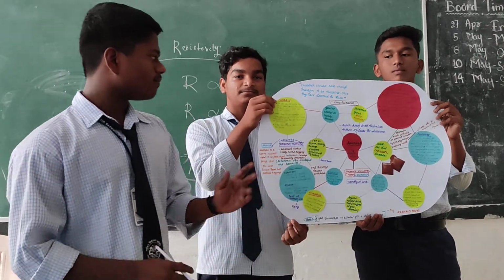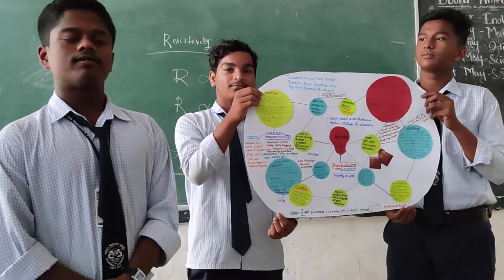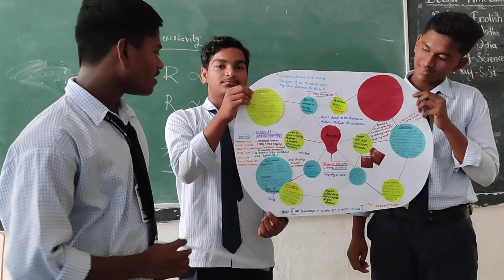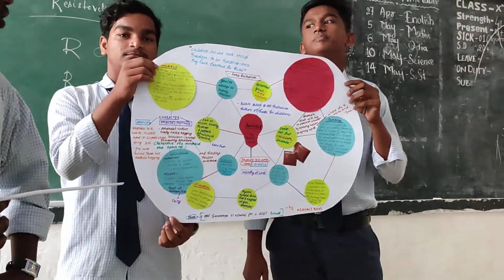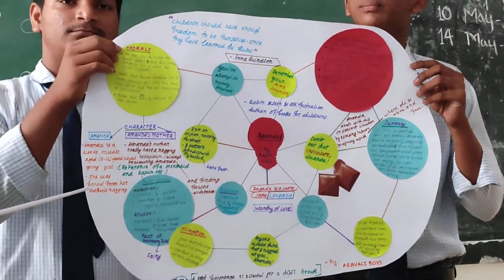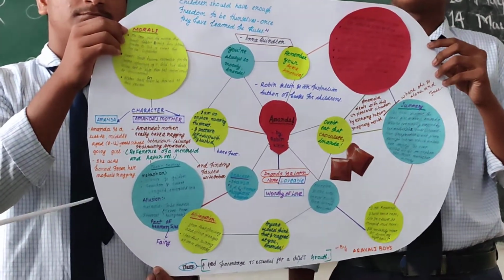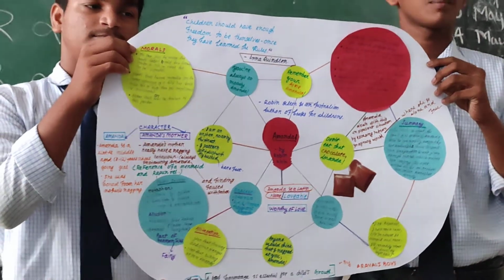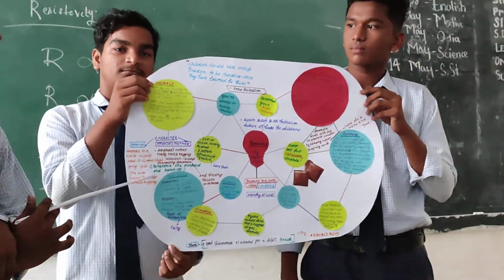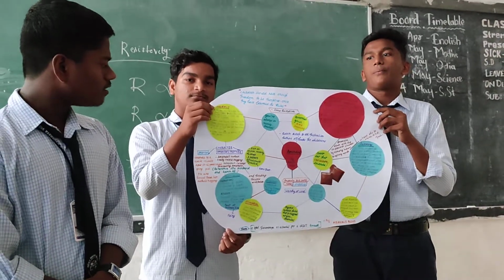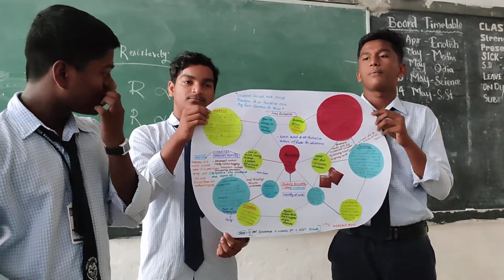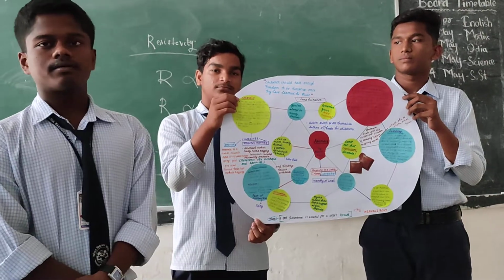The characters of the poem Amanda. There are mainly two characters. The first character is Amanda. Amanda is a middle-aged, about 8 to 12 year old school-going girl, and she was named after her mother. And the second character is most probably Amanda's mother. Amanda's mother had nagging behavior, always instructing Amanda and finding faults with her.